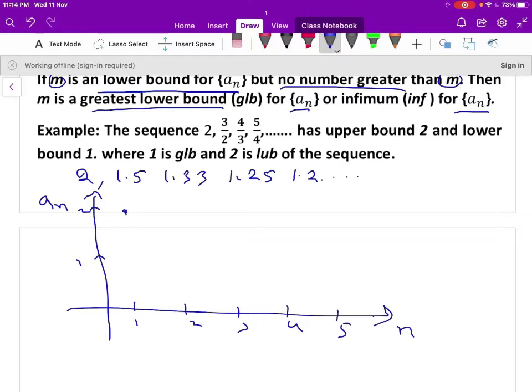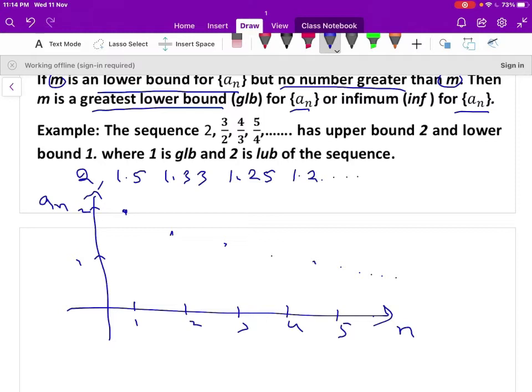When n is 2, a2 is 1.5, and this comes here. When n is 3, a3 is 1.33, which comes here. When n is 4, a4 is 1.25, like this. When n is 5, it is 1.2, and so on, like this it goes. So this sequence is a decreasing sequence.